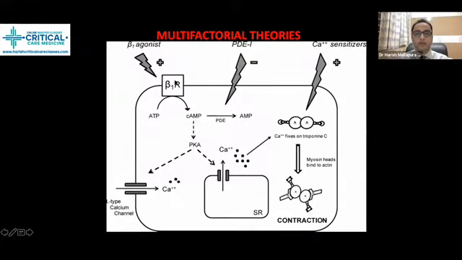Catecholamine is going to act on the beta 1 receptor. It is going to convert ATP into cyclic AMP by using the adenylate cyclase enzyme. Which acts through the phosphorylase enzyme, which leads to movement of calcium through the L-type calcium channels. So there will be movement of calcium from the sarcoplasmic reticulum into the cytosol.